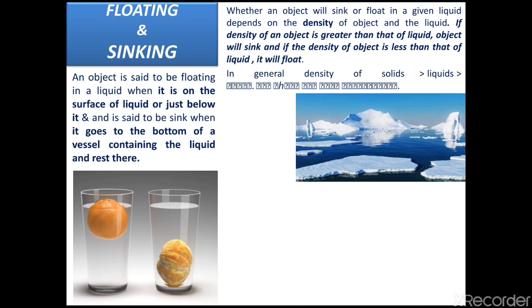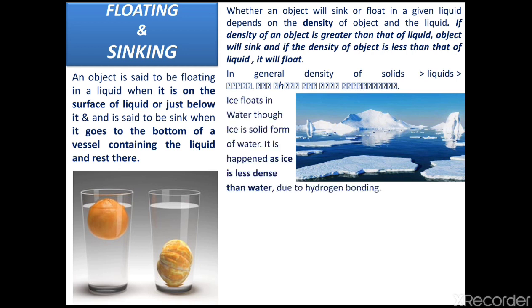So if ice floats there, then definitely ice is less dense than its liquid form. This is a very important exception case for the water system. Ice floats in water, though ice is the solid form of water. It happens as ice is less dense than water due to hydrogen bonding.